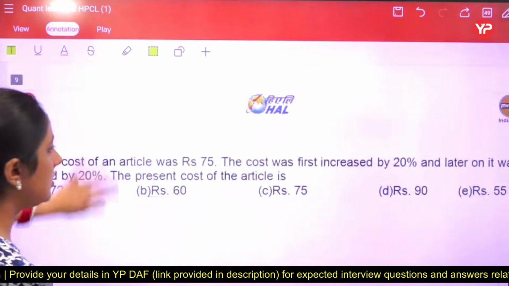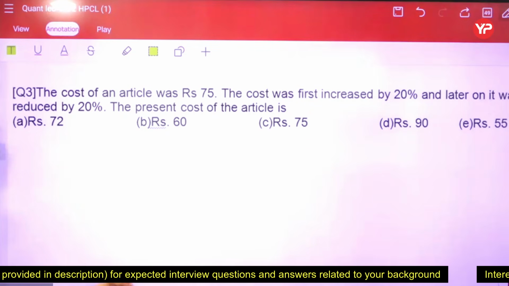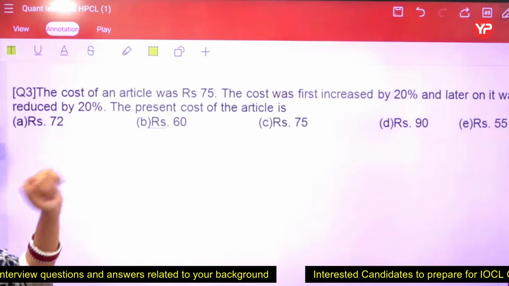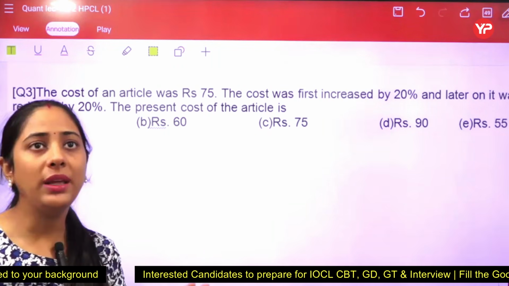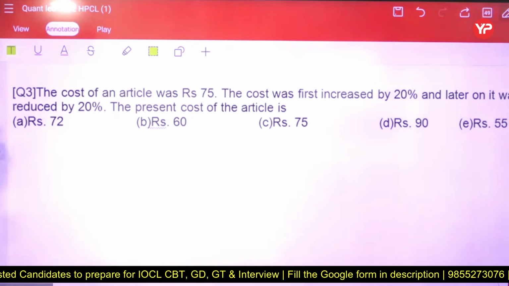Moving ahead to the next. Now students, we have a cost of an article that is 75 rupees. It is first increased by 20%, later reduced by 20%. So we have to find the present cost of the article. Let's see how many of you understand the concept and can give the answer well.